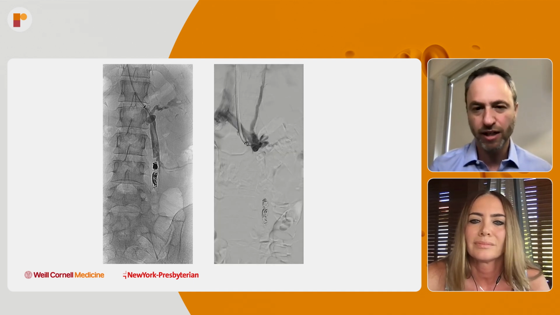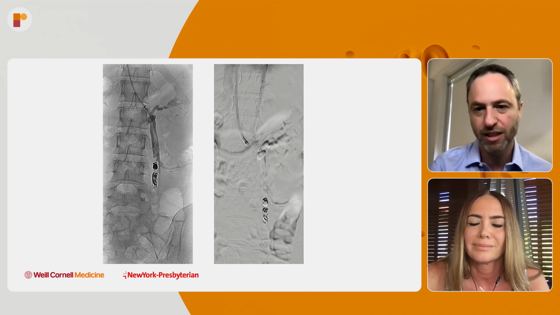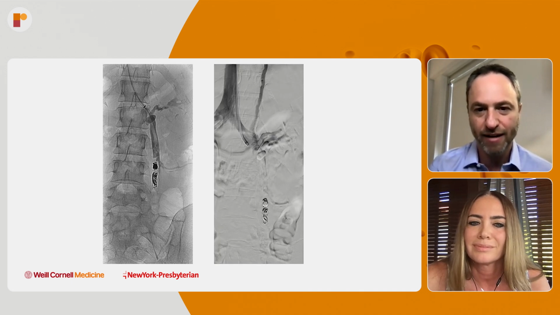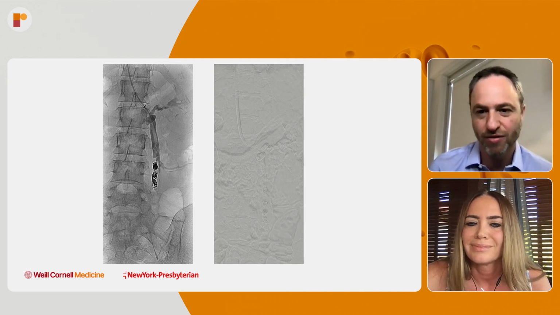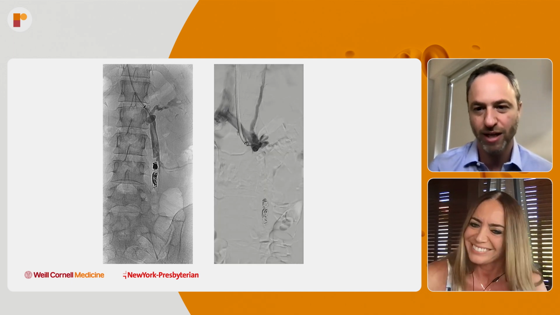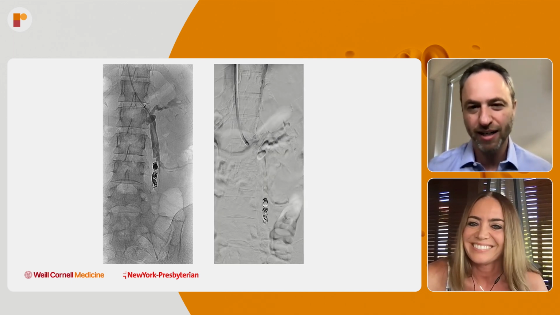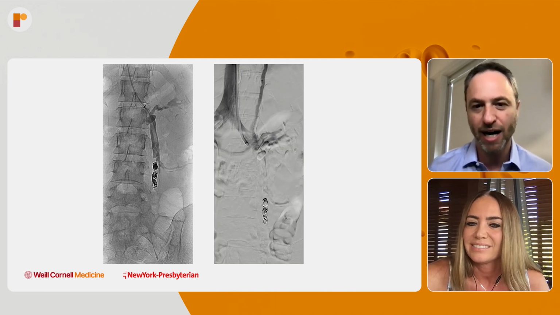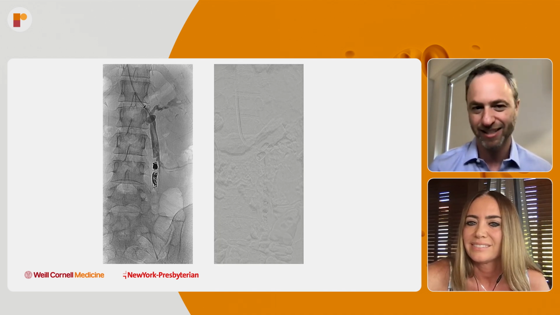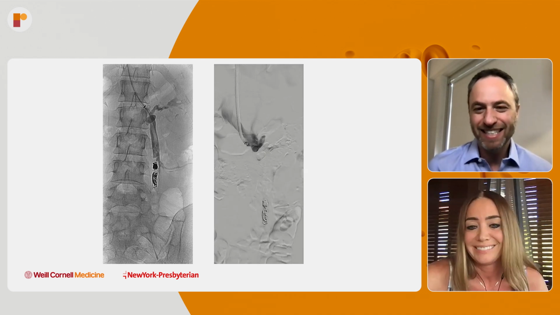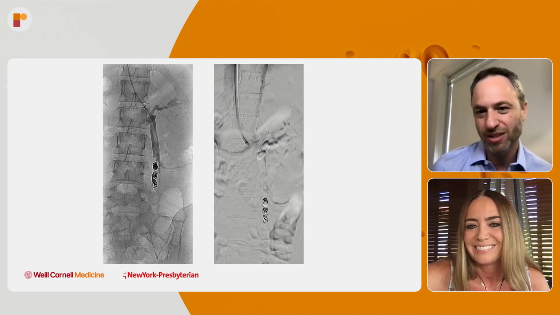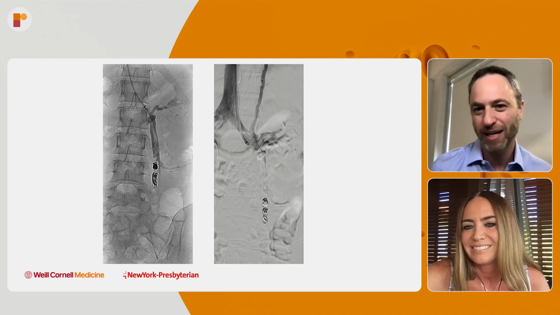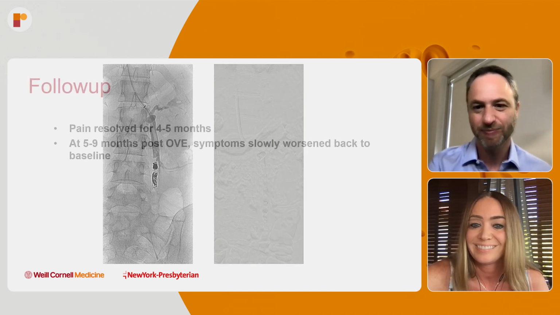Mm-hmm. This particular case was a little bit different. For whatever reason, you can see the vein just kind of occluded. Even on that image on the left here, you can see there's thrombosis in the ovarian vein, even after those initial coils went in. So the whole ovarian vein kind of shut down right away, all on its own, even with this minor occlusion, which is kind of an interesting concept. And maybe it feeds the idea of what is the real source of symptoms in this patient, and was ovarian vein embolization really the best first choice for this patient?